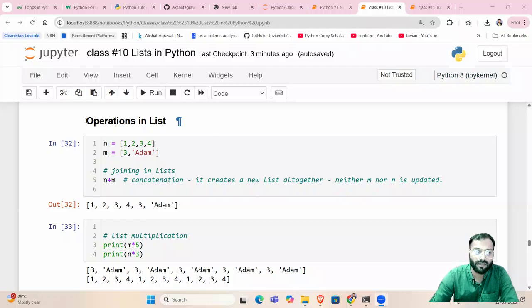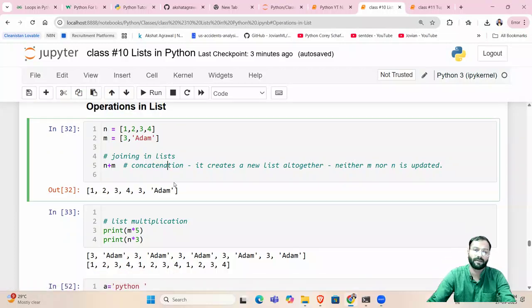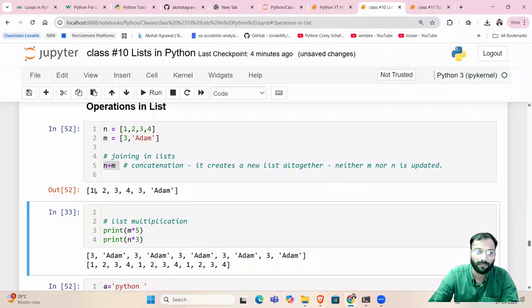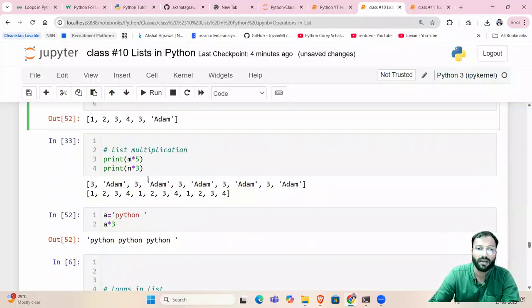Now let's see some operations on a list. Operation means like addition, subtraction, multiplication, or what. Let's say we have two lists n and m. n is 1, 2, 3, 4. m is 3 comma Adam. And if I say n plus m, what will it do? It will club these two lists one after another. So you see n plus m is something like this. So both the lists are concatenated, right?